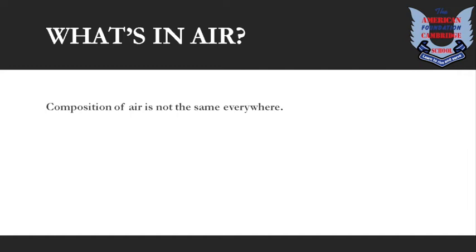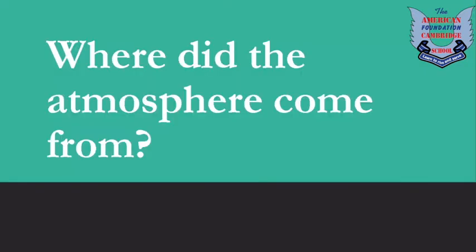Here I'm about to give you another example. There's more water vapor in the air on a damp day, and over busy cities and industrial areas, there's more carbon dioxide as well as poisonous gases like carbon monoxide and sulfur dioxide, like I have told you earlier. So these are spread everywhere from time to time. Another example I'm going to give you is that you can compare the atmosphere of Pakistan to that of America. Here in Pakistan, you will observe lots of pollution. But when we talk about America, there is comparatively less pollution present as compared to Pakistan, right? So, where did the atmosphere come from?